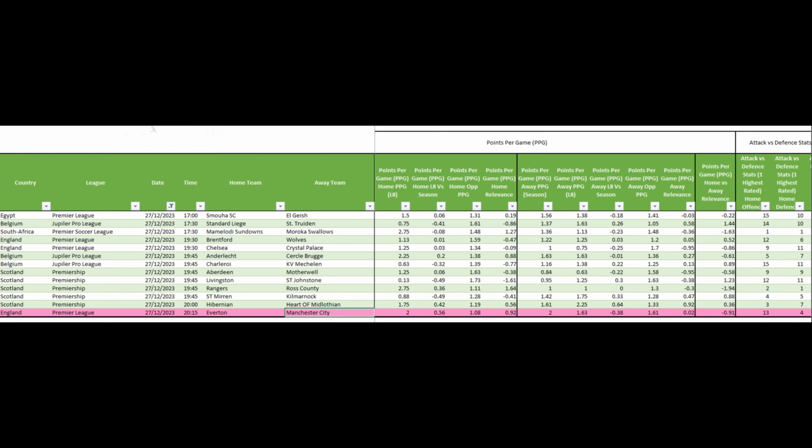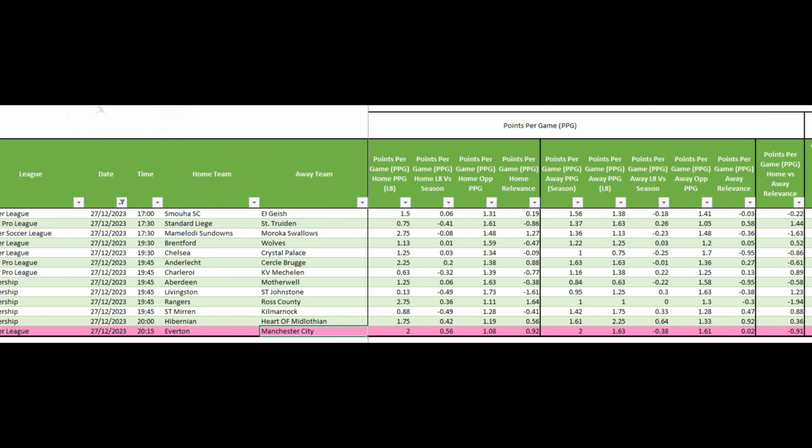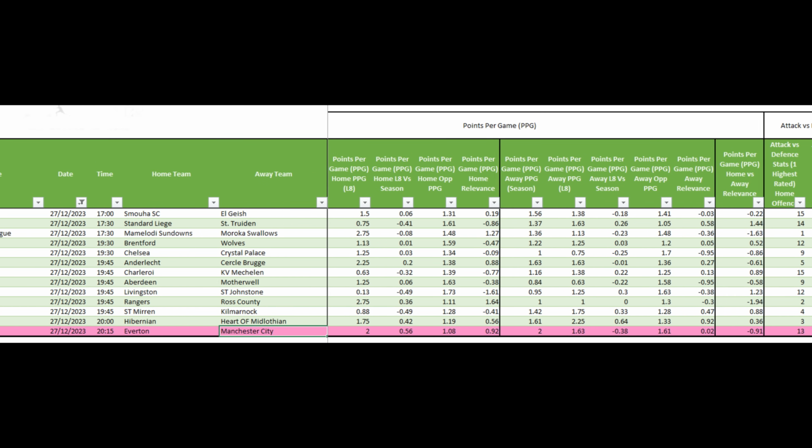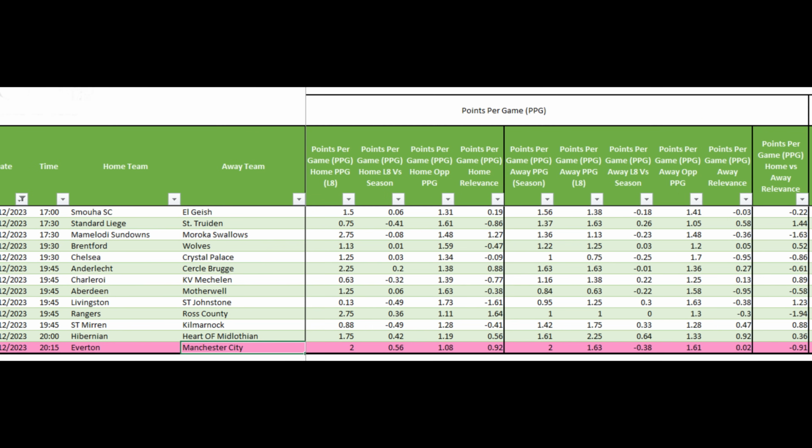Points per game is one of the most underused data points in football. Not only does it tell you how a team is performing, when you extrapolate the data, it tells you how they have performed against teams based on the opposition's points per game. Before I explain all the bits, let me explain to you how to work it out.